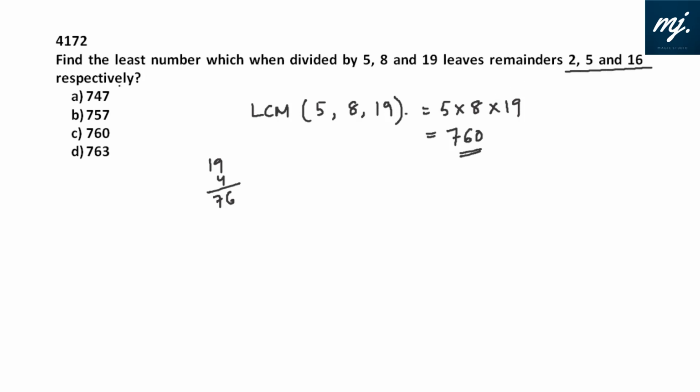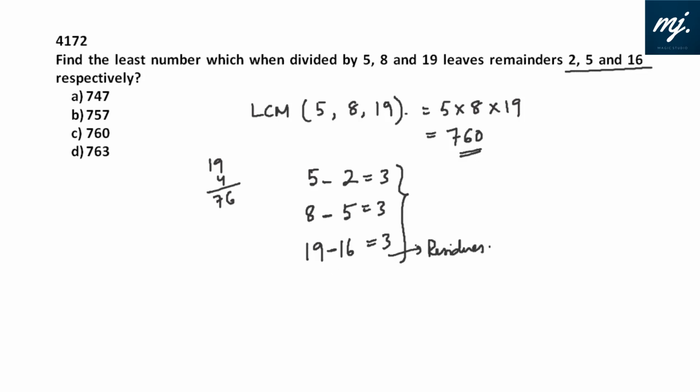Now, here remainders are all different, but one thing we can see is that when it is divided by 5, remainder is 2, divided by 8, remainder is 5, and divided by 19, remainder is 16. 5 minus 2 is 3, 8 minus 5 is 3, 19 minus 16 is 3. That means this difference is the same. These are all known as residues. If a question has the same residues, the answer, the least number which we are looking for, is simply the LCM of the divisors minus the common residue.